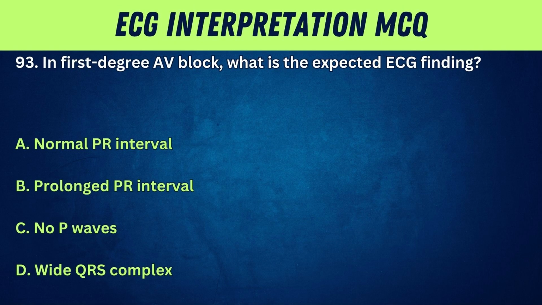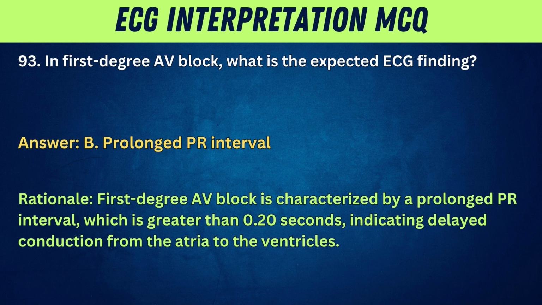93. In first-degree AV block, what is the expected ECG finding? A. Normal PR interval. B. Prolonged PR interval. C. No P waves. D. Wide QRS complex. Answer: B. Prolonged PR interval. Rationale: first-degree AV block is characterized by a prolonged PR interval, which is greater than 0.20 seconds, indicating delayed conduction from the atria to the ventricles.